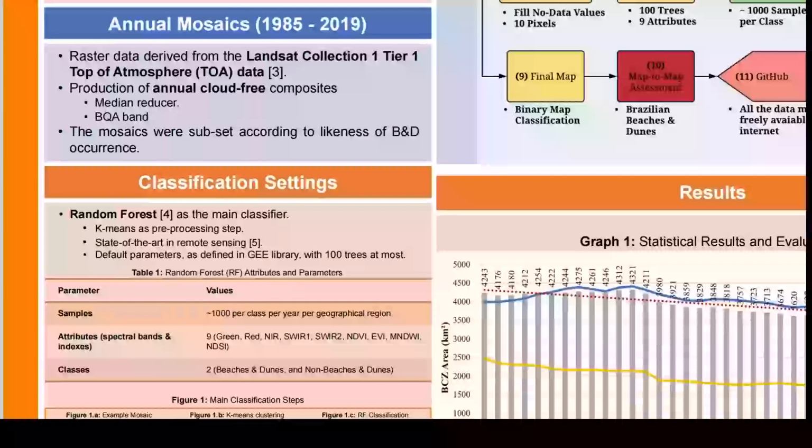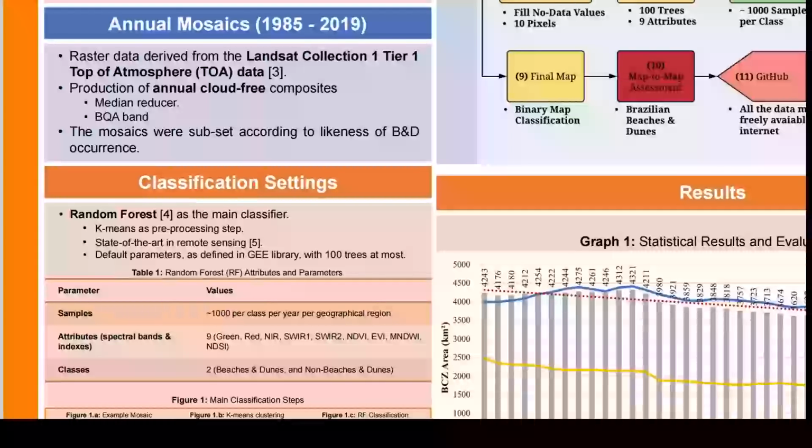Regarding the classification process, we utilized as the main classifier the random forest algorithm. However, before that, we applied the k-means algorithm as a pre-processing step. In fact, the random forest is considered a state-of-the-art approach in remote sensing, and for this we applied the default parameters as defined in the Google Earth Engine library with 100 trees at most.